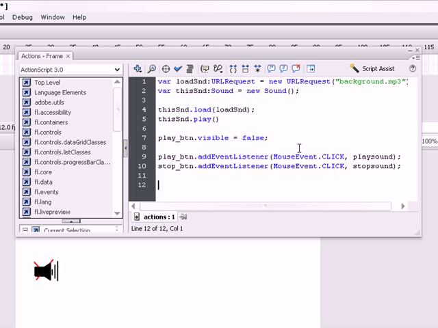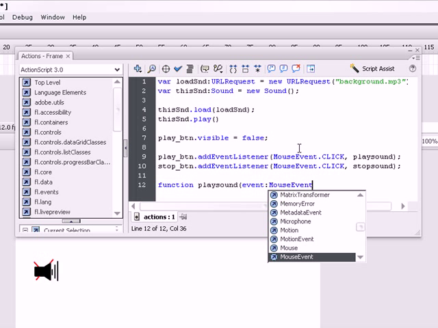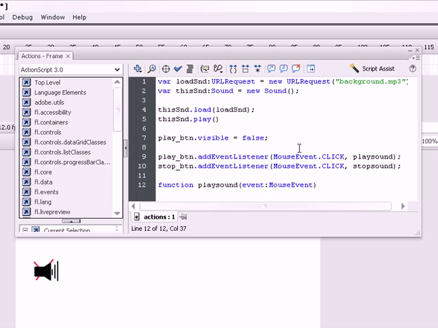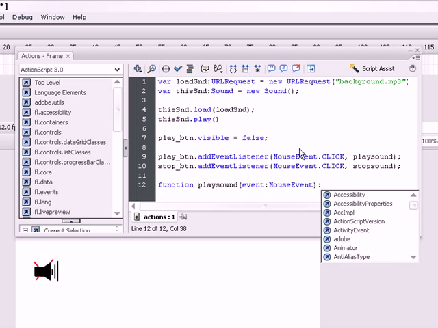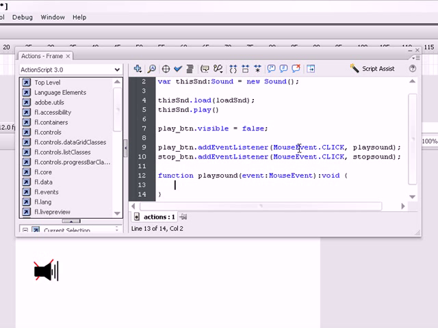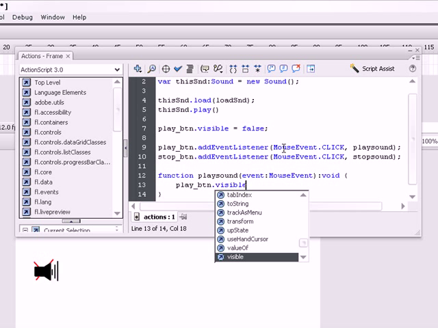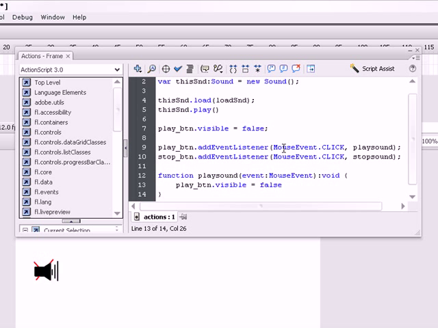Okay, now we need to create functions for it. Here let's create function play sound, event MouseEvent, then type void. And here type, when it clicks, then it disappears: play and store btn dot visible equals false.